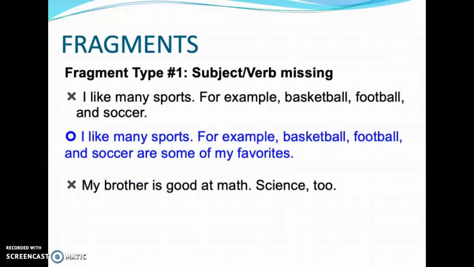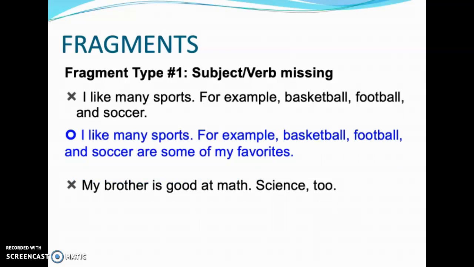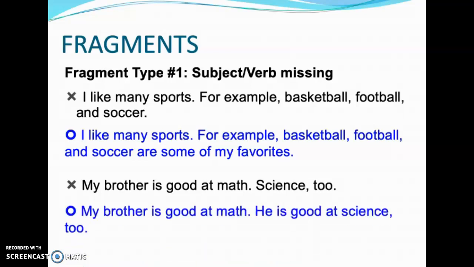In the first sentence, we are missing a verb. So in the second part, it says, "For example, basketball, football, and soccer are some of my favorites." Now we have a complete sentence. In the second sentence, we can change it to, "My brother is good at math. He is good at science too."